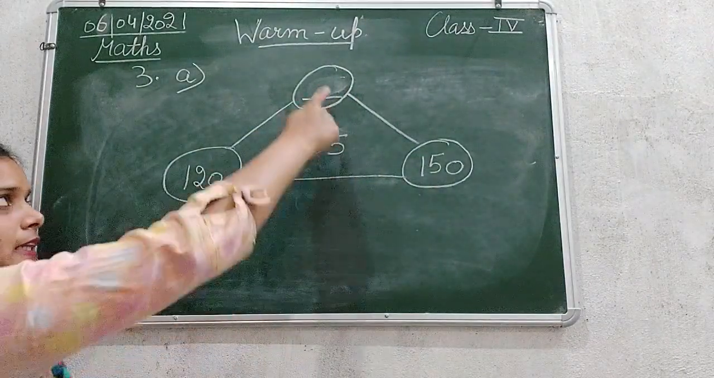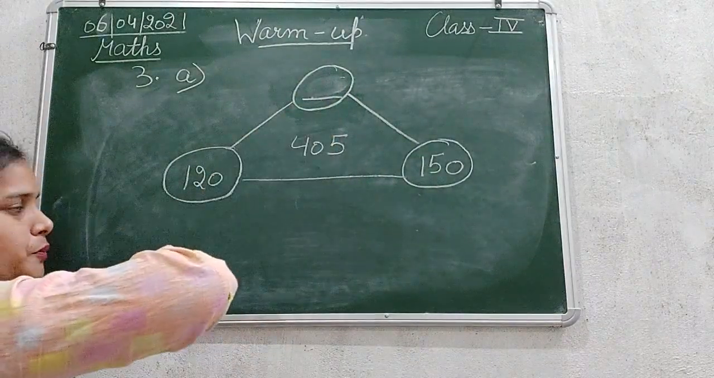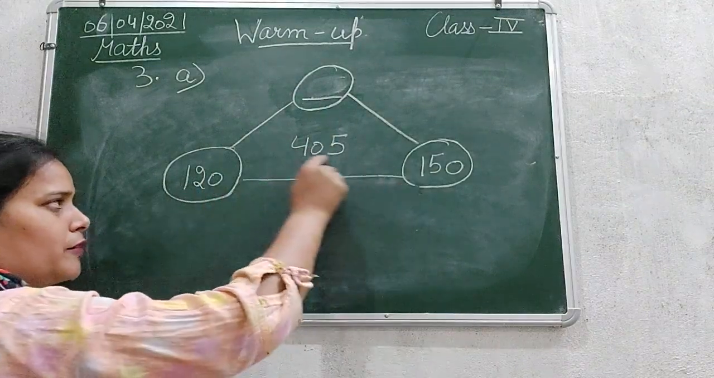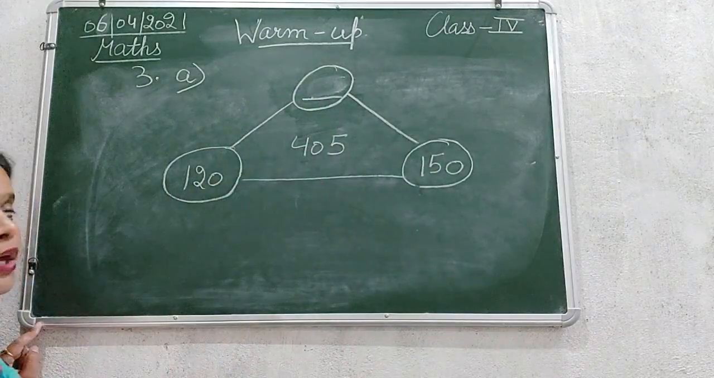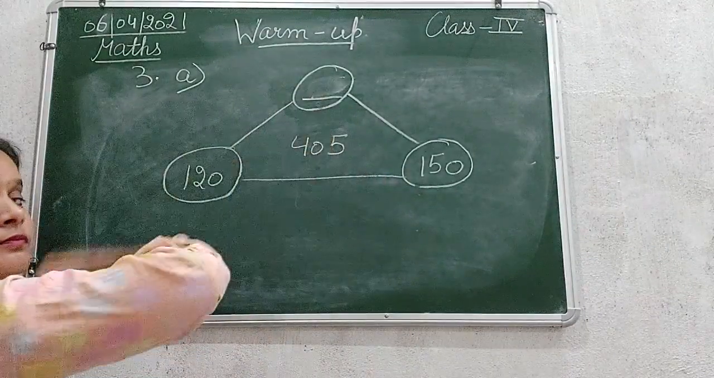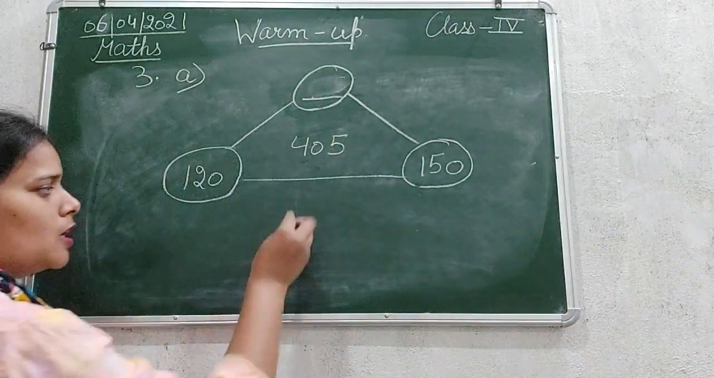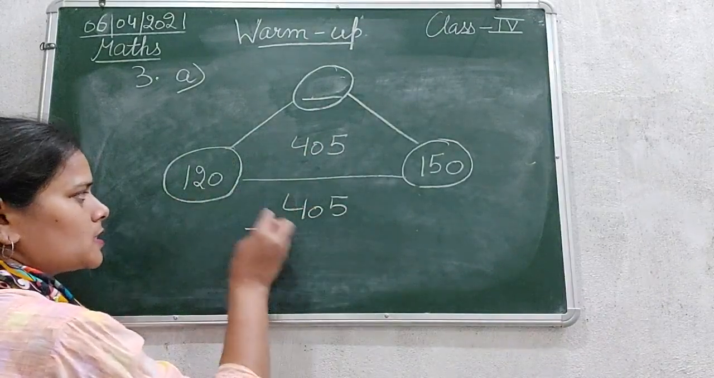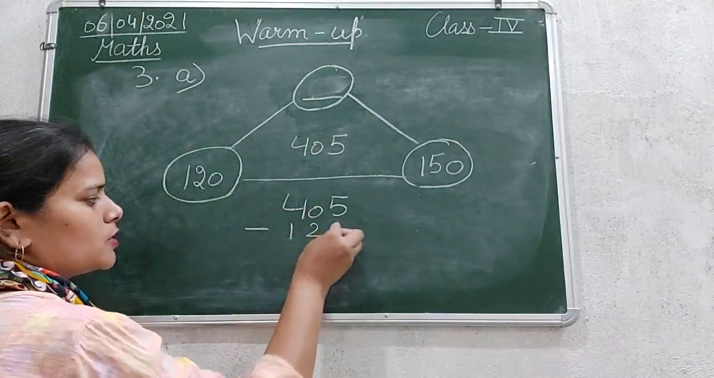So for calculating this one, what will we do? If we subtract 120 and 150 from 405, we can easily get this. So we will get it. So 405 minus 120.